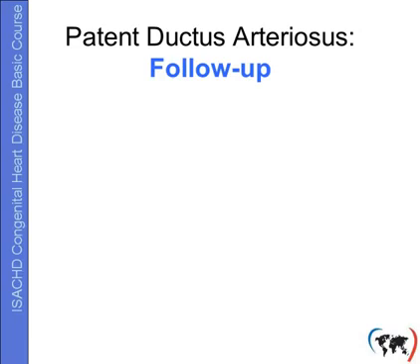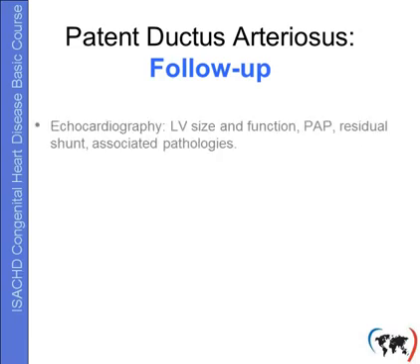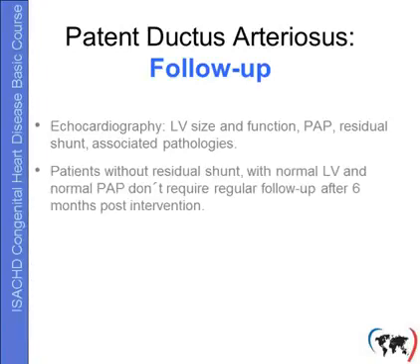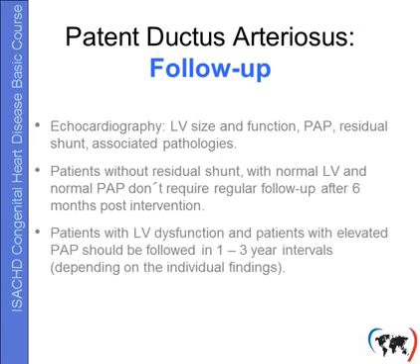How should we follow these patients after intervention? Echocardiography is essential and provides LV size and function, pulmonary artery pressure, eventual residual shunt, and associated pathologies. Patients without residual shunt with normal LV and normal pulmonary artery pressure don't require regular follow-up after 6 months post-intervention. However, patients with LV dysfunction and patients with elevated pulmonary artery pressure should be followed in 1 to 3 year intervals, depending on the individual findings.